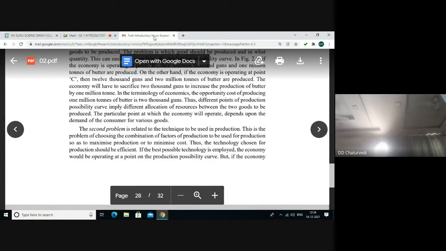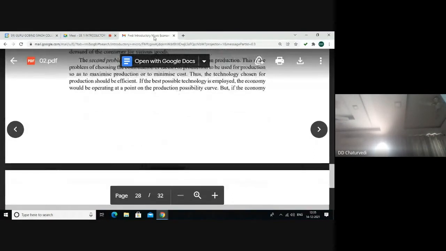The second problem is related to the technique to be used in the process of production. This is the problem of choosing the combination of factors of production so as to maximize production or to minimize the cost. Thus, the technology chosen for production should be efficient. If the best possible technology is employed, the economy will be operating at the point of production possibility curve.